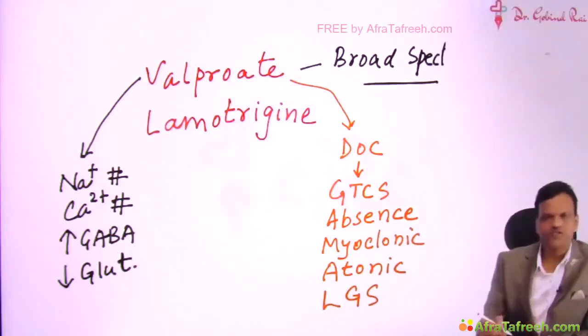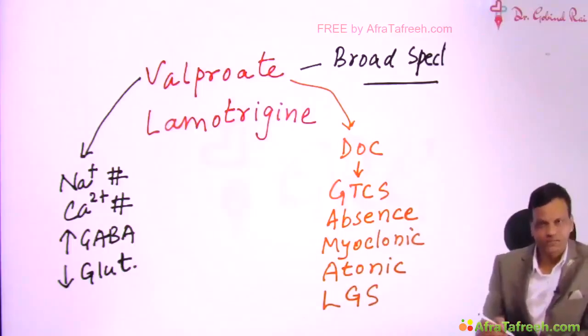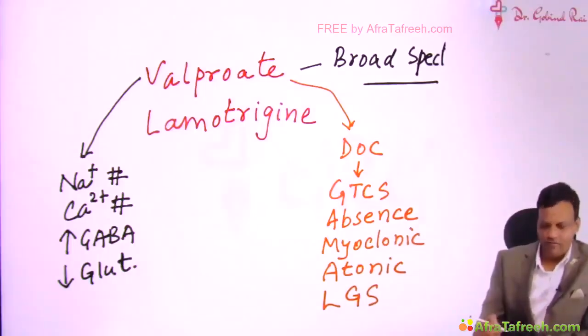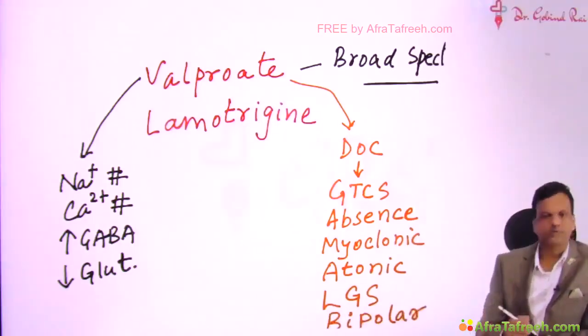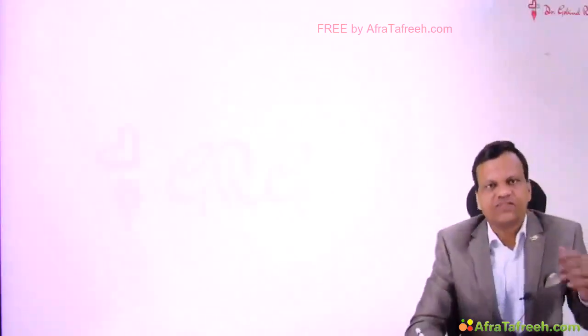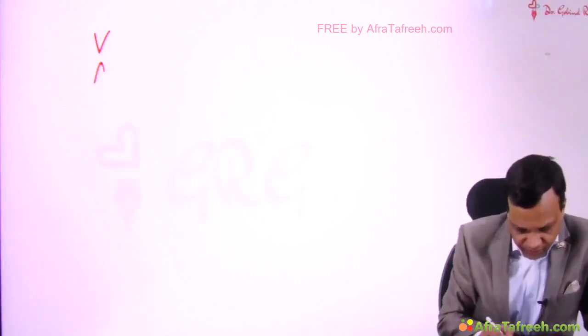So valproate is drug of choice for majority of the seizures. Apart from seizures, valproate is also a very important drug for bipolar disorder. Major adverse effects of valproate you can remember from valproate itself.